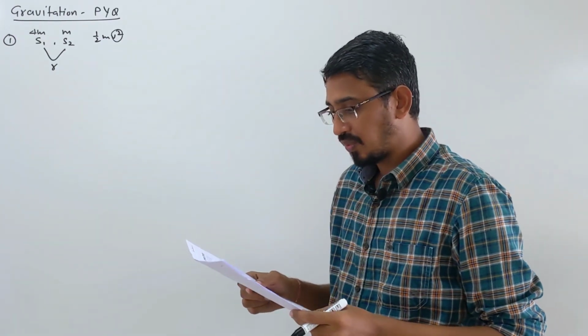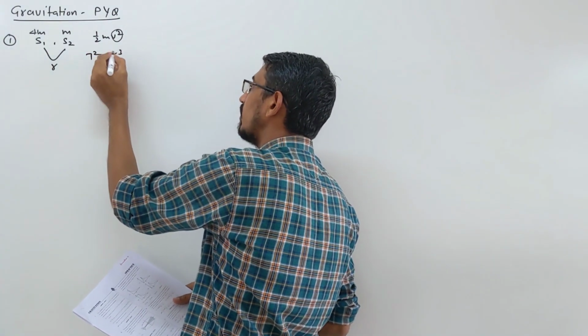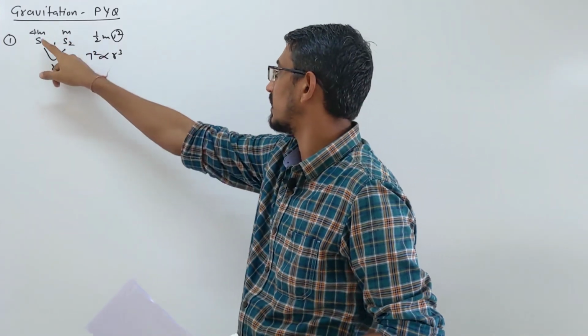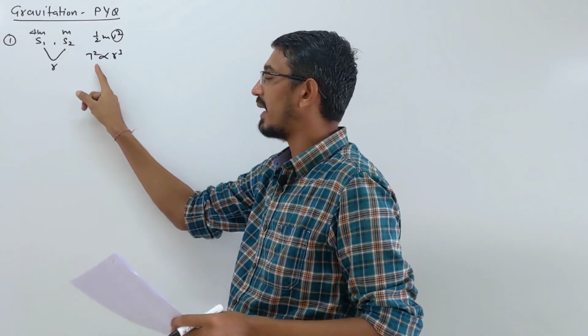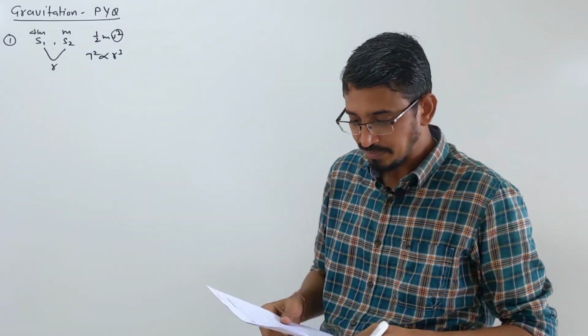Time period of S1 is 4 times that of S2. How does time period vary? We know T square is proportional to r cube. Time period only depends on the radius of the orbit, not on the mass. So they are moving in the same orbit. Time period should be exactly the same, but they said it is 4 times, so it's a wrong statement.